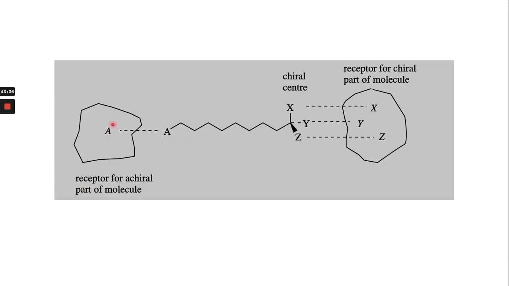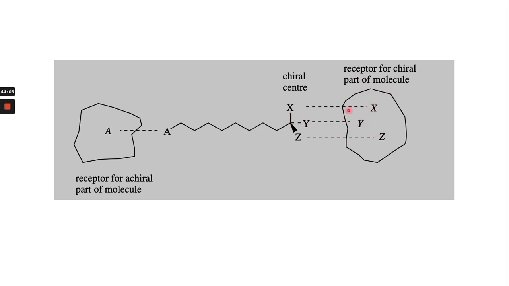Let's say, for example, in a molecule one part has chirality and the second part has no chirality. The chiral part of the molecule can bind with the receptor at the specific chiral centers.